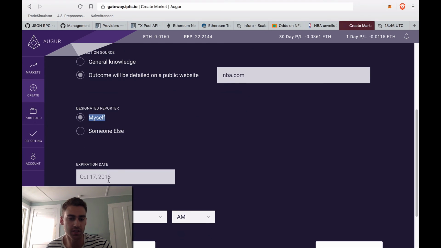The expiration date is actually in UTC 4 time. So I want this market to end at midnight on October 16th. That's about when the game will finish, probably a little bit before. But I want the bet to still be going during the game because it'll enable live betting. So let's say the Celtics are up by 20 at the start of the first quarter. Maybe I want to sell my yes share and make some quick profit and not take the risk of the Celtics not finishing the game with that 20-point lead and potentially losing it.